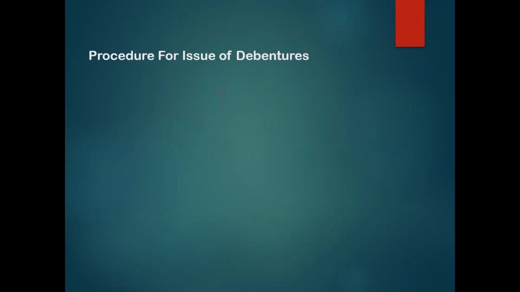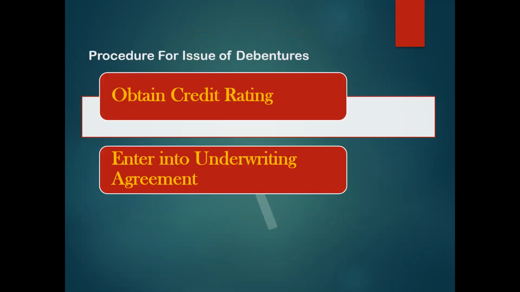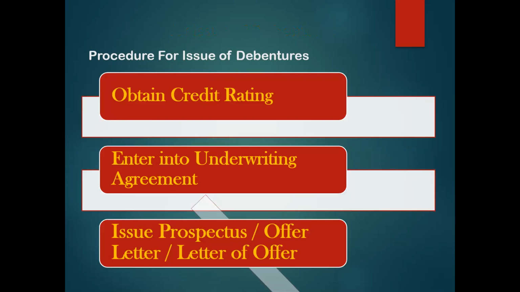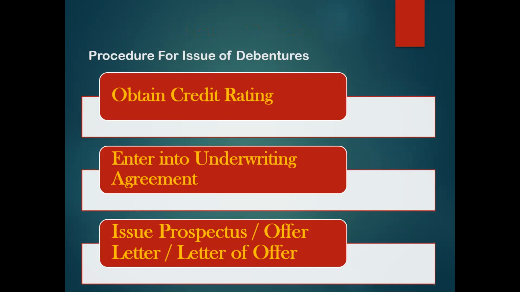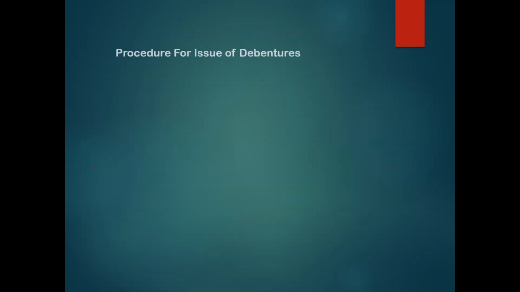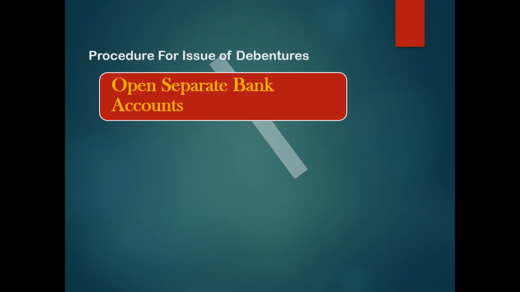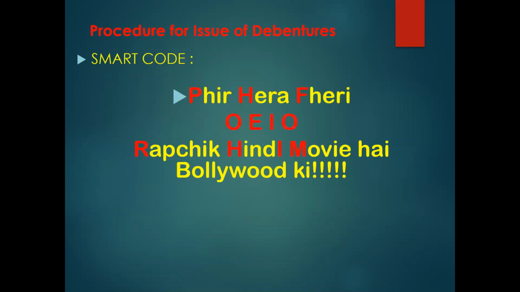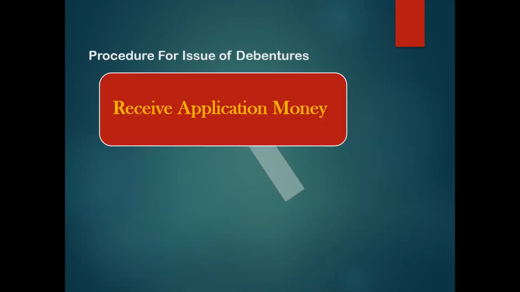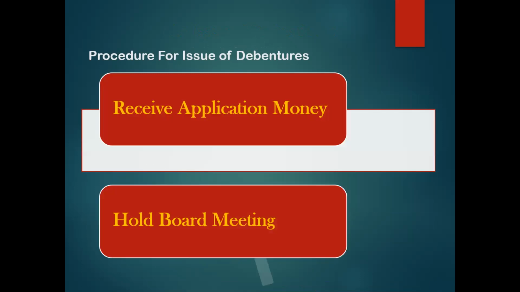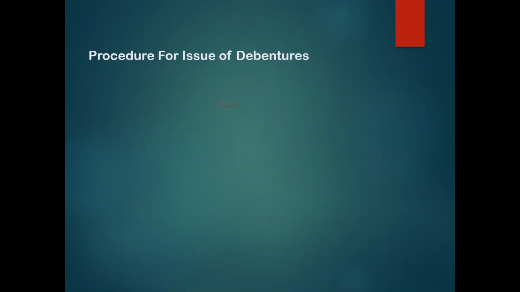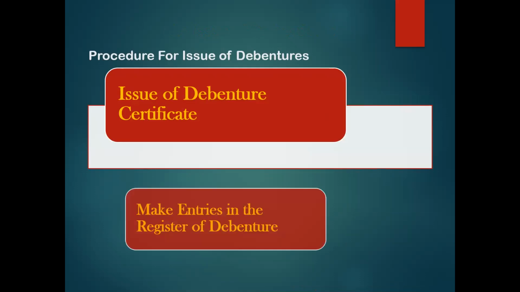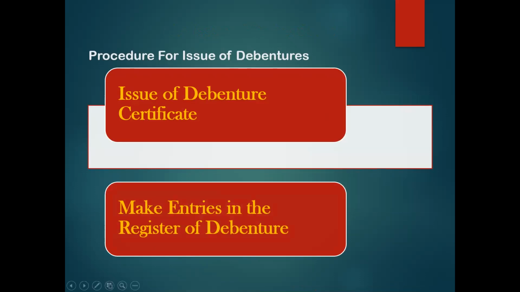Once you're done with the filing procedure, obtain credit rating, enter into underwriting agreement, issue prospectus, offer letter or letter of offer, then open a separate bank account. After that, once you open the separate bank account, you will receive application money in that particular bank account. Then after that, hold the board meeting. Then after that, issue the debenture certificate and make entries in the register of debentures.